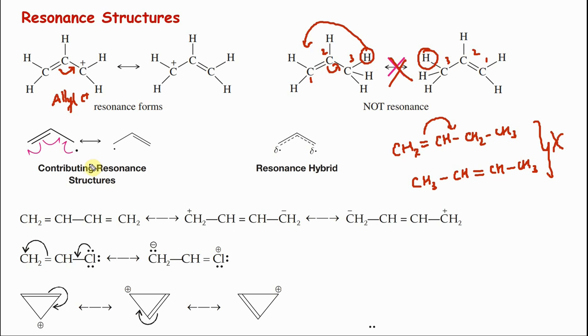Another thing that you want to know: resonance can happen with a carbocation, carbanion, carbon free radical and a neutral molecule like this. Now look here, if we are moving a carbon free radical, there is only one electron, and if you are going to move only one electron, you will not draw the arrow like this, you will put a fish hook arrow. Fish hook means it looks like a fishing hook, like this, if you have seen one. So a fish hook arrow means you are moving only one electron. If you draw it like this, you are moving 2 electrons.